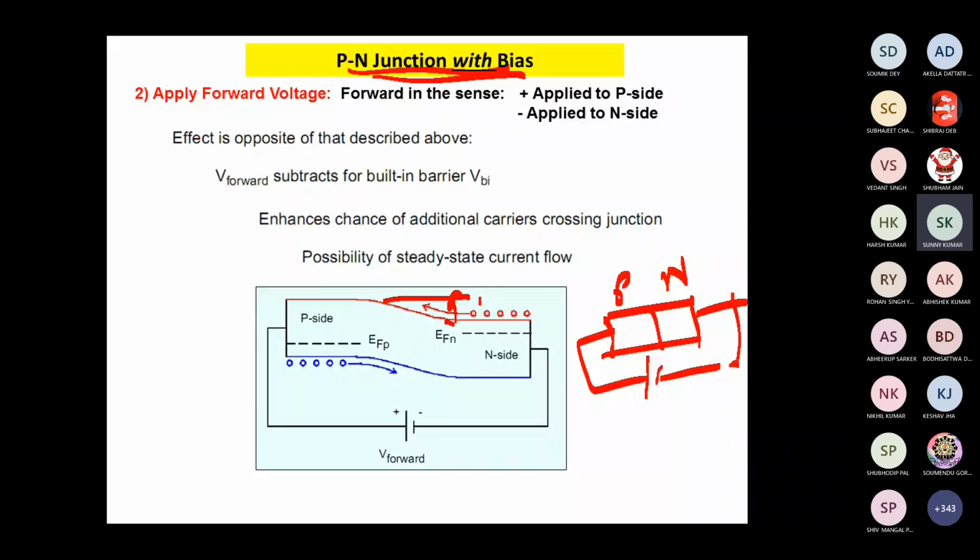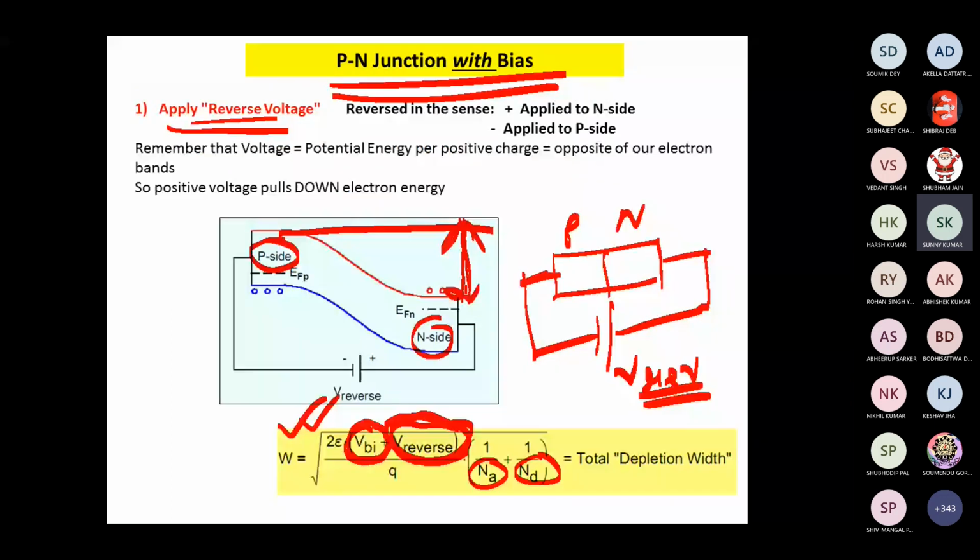If the barrier is reduced, electrons and holes will again come into the drift equation. So drift will take part here, and current, holes and electrons will again start to cross. This is how the potential barrier increases or decreases in forward and reverse bias.